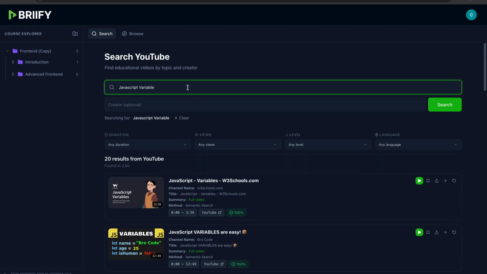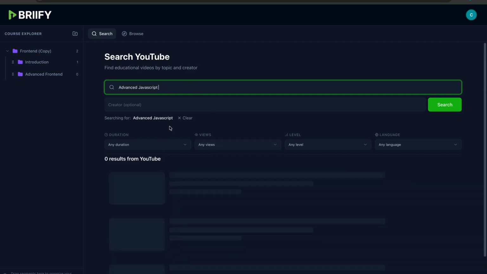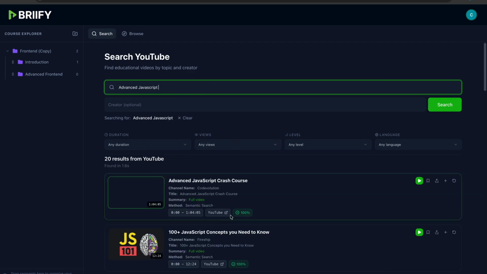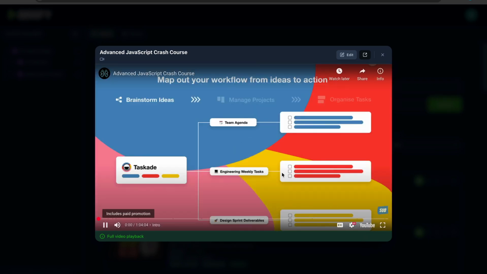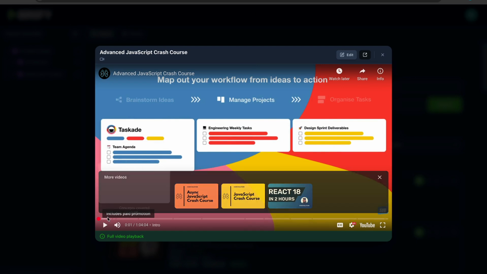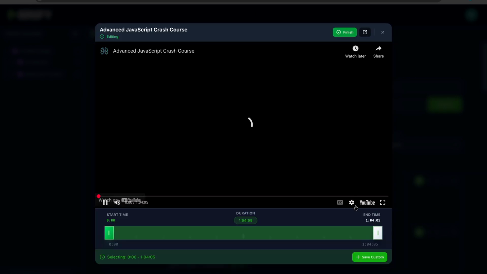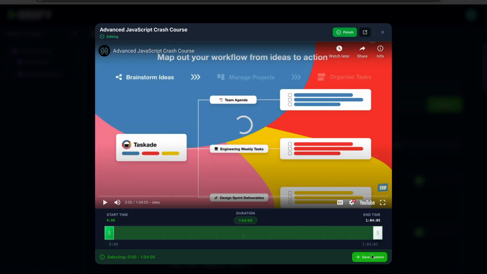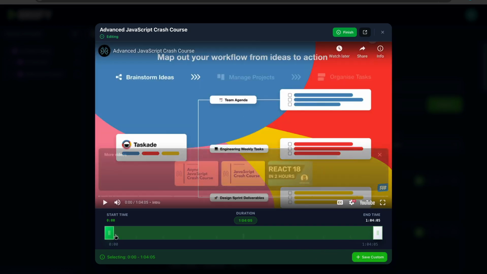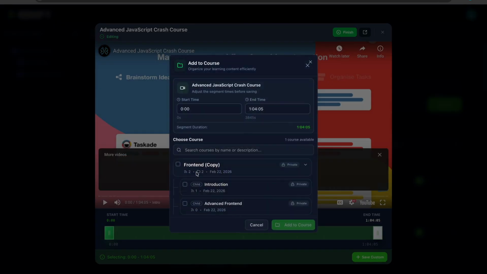So we can also check advanced. Let me search for advanced JavaScript, for instance. By searching for advanced JavaScript, yeah, this is one advanced JavaScript from Codevolution. So I can click on this, and just add all the full video into the advanced folder.